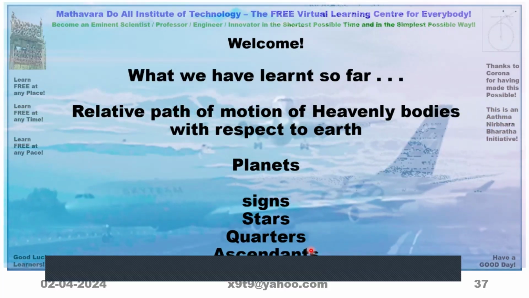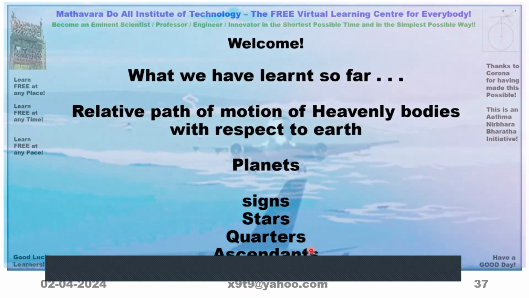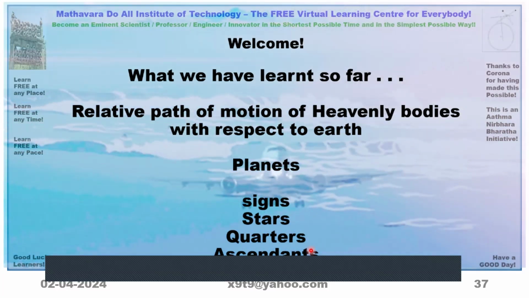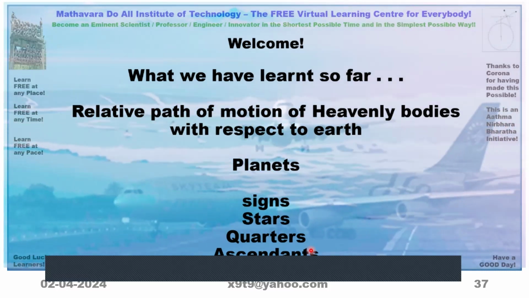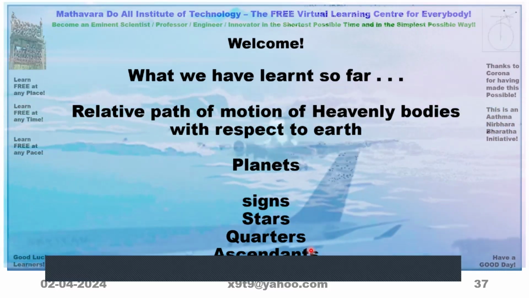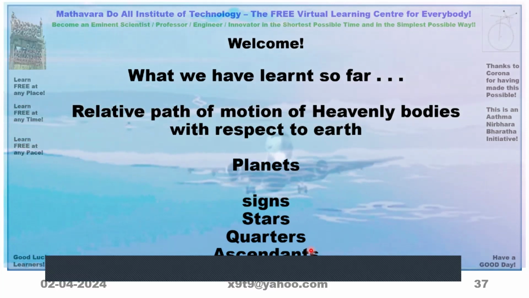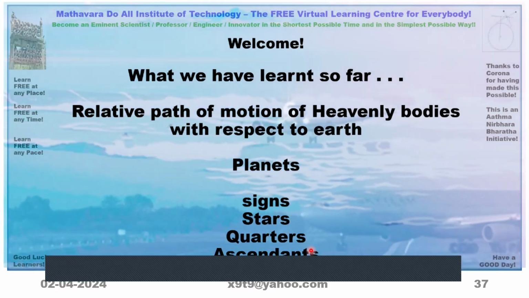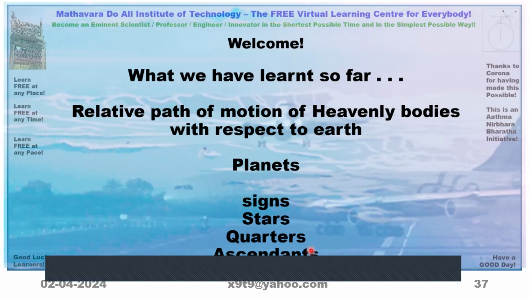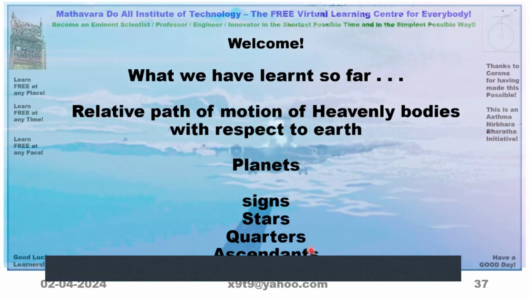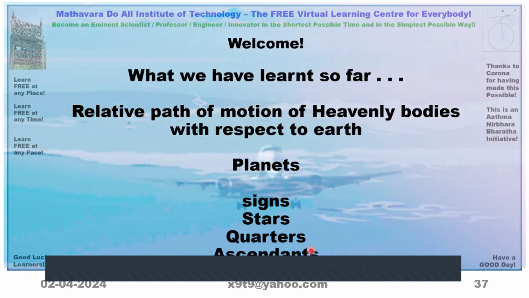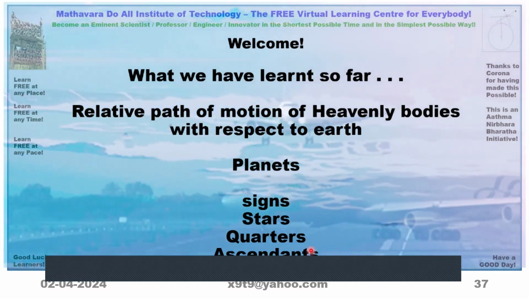So we have gone through some of the things, identifying the planets, signs, stars, quarters, ascendants. Quarters means pada, signs means rashi, stars means nakshatra, ascendants means lagna, and planet we call graha.